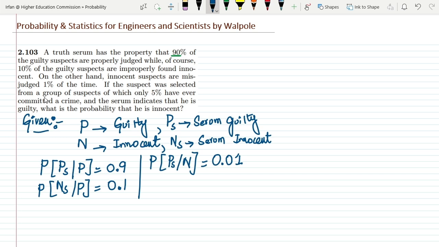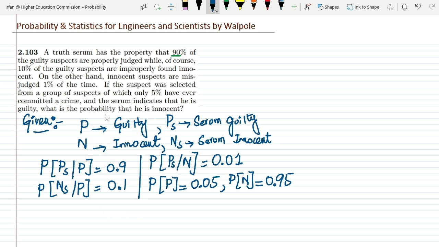If the suspect was selected from a group of suspects of which only 5% have ever committed a crime, the probability of the actual guilties in that group is 5% or 0.05, and from it we can also see that the probability of the actual negatives in that group would be 1 minus the probability of the positives, which is 95% or 0.95. And the serum indicates that he is guilty. What is the probability that he is innocent?